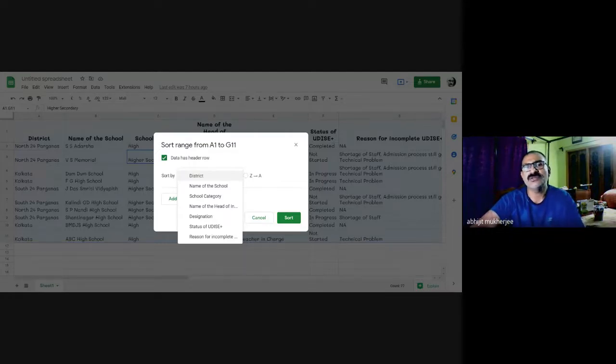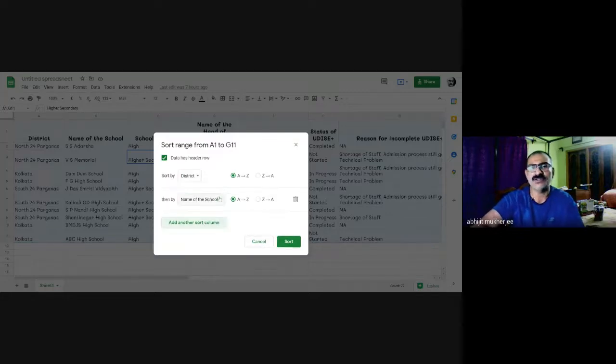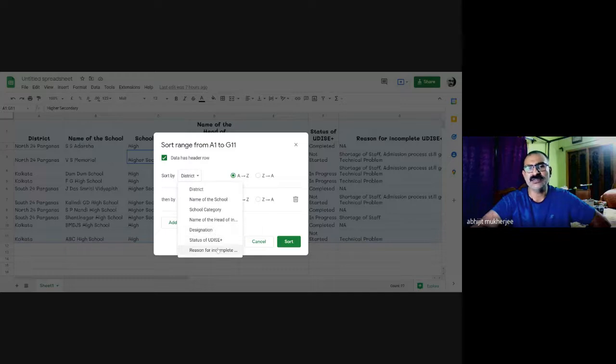So suppose I choose to sort by the district, A to Z or Z to A. Generally, we choose A to Z. Google is asking me whether I want to add another sorting column. Yes, I can add another sorting column. Now it is suggesting that you have selected district for the first sort, so for the second sort, what do you wish? Name of the school or anything else? We can choose name of the school, or designation, status, reason, etc.